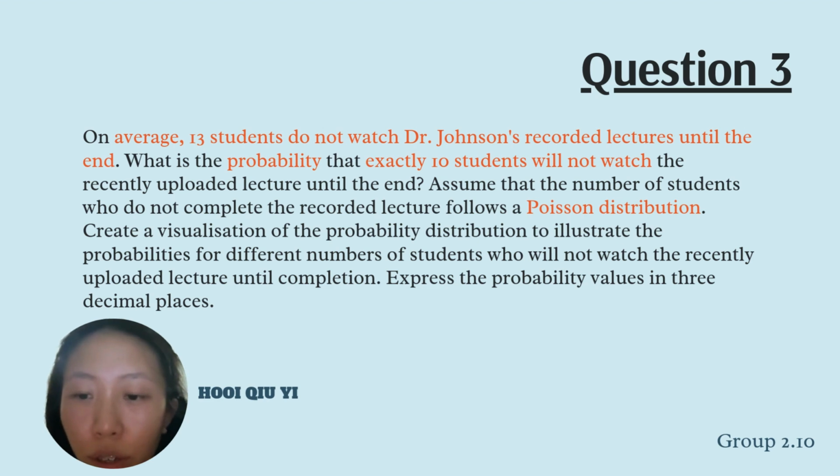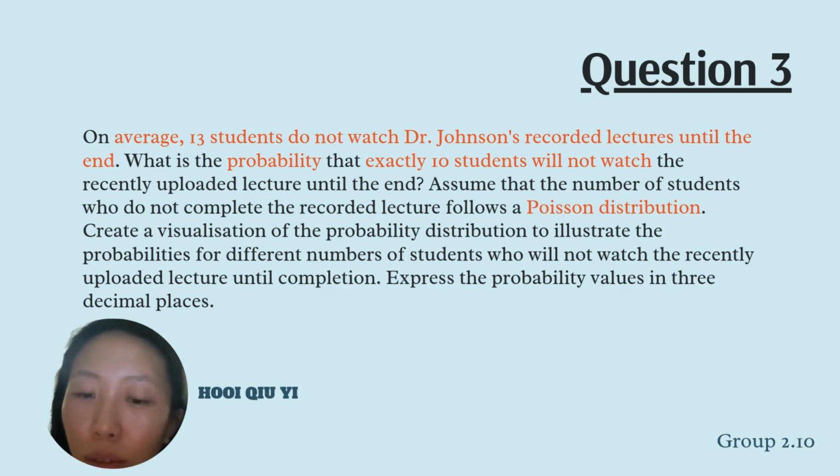Moving on to question 3. On average, students do not watch Dr. Johnson's recorded lectures until the end, and what is the probability that exactly 2 students will not watch the recently uploaded lecture until the end?